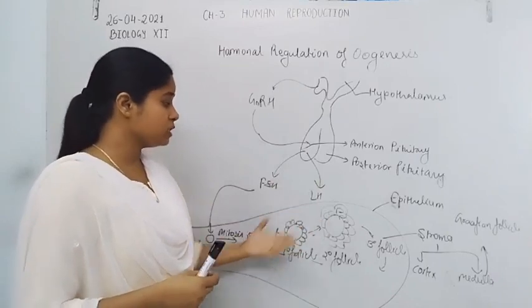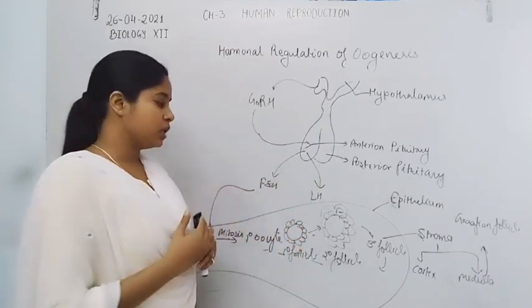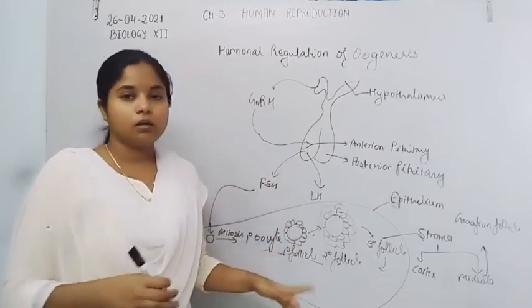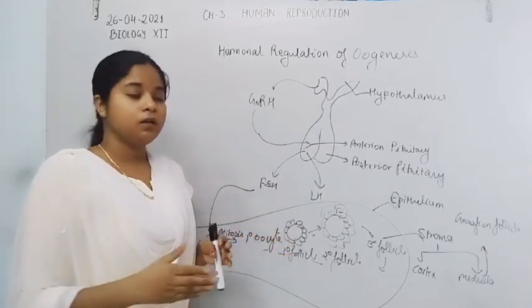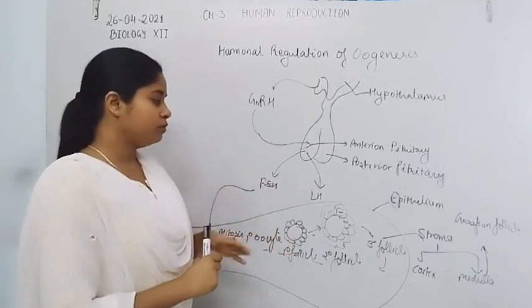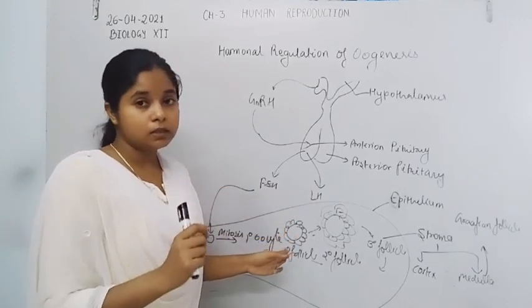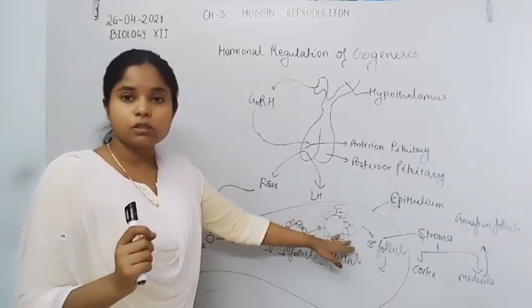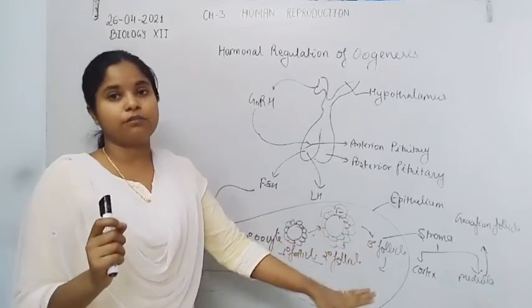On the superior region, or around the primary oocyte, the follicular cells also arrange above the primary oocyte, and together these two layers form the theca externa and interna. Meiosis division also takes place simultaneously in the Graafian follicle.